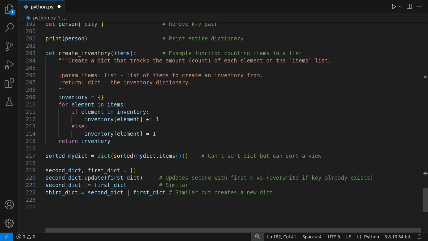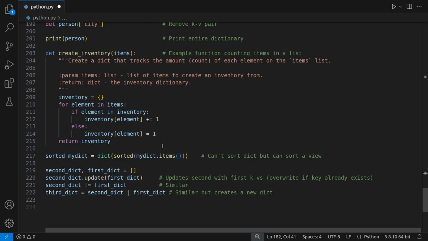And finally, when it's gone through the entire list of items, it will return as a dictionary key value pairs of all our fruits. It could be apple 5, it could be orange 28, cherries 3, something like that. So I wanted to give you just an example of a nice little inventory function that will take a list of items and create you a dictionary of key value pairs having counted all those items. And you'll see this in many programs.